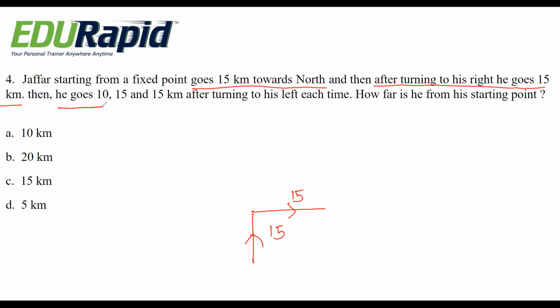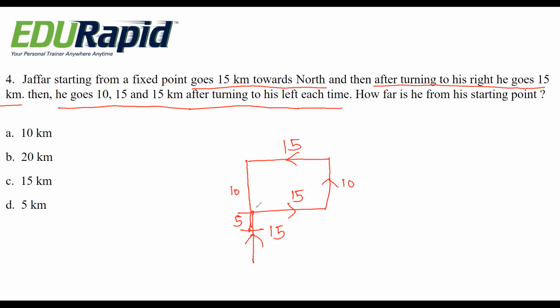Again he goes 10, 15 and 15 km after turning to his left each time. So 10 km left, again 15 km left, again 15 km left. 15 km means here, this is 10 plus 5. So remaining is 10.